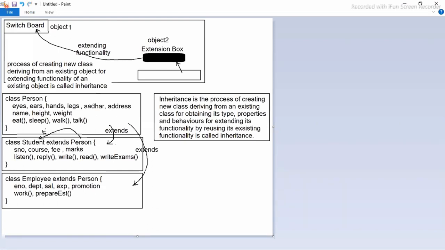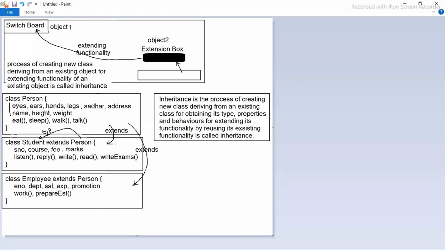Number one, type. Student is actually a student. Whenever you are extending from person, student is now considered as a student, also considered as a person. Next, it obtains its properties. What is the meaning of properties? Whatever variables you created in the super class, all these are called properties.